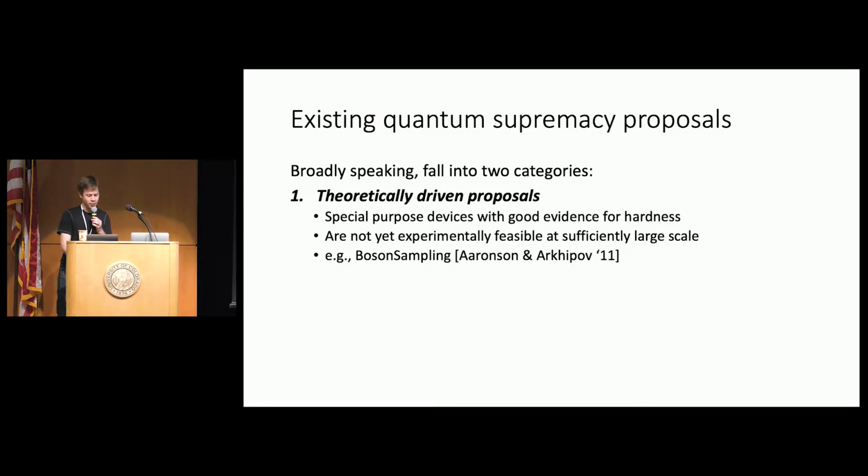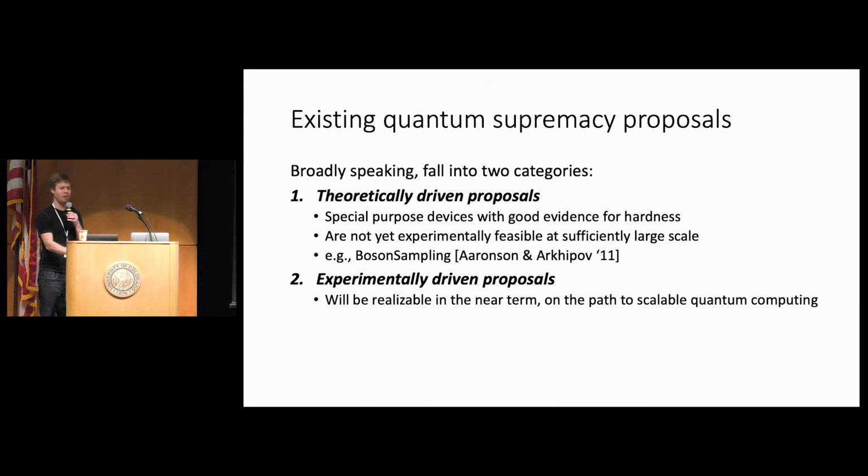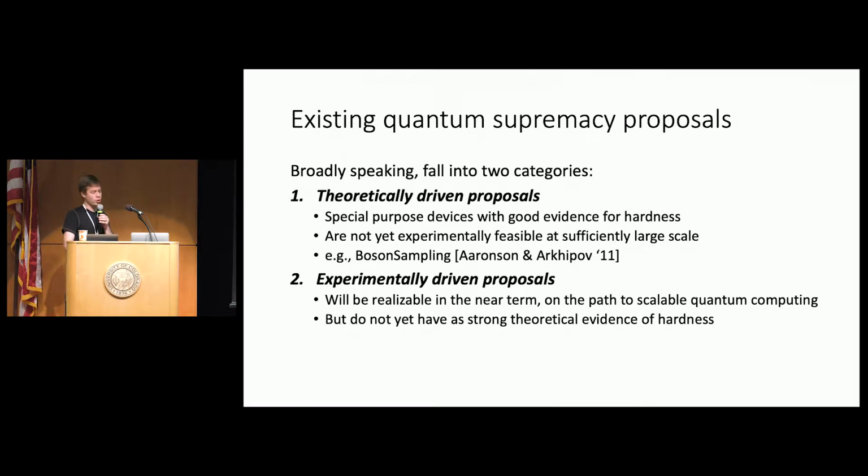The one that we'll talk about a bit is the boson sampling proposal of Aaronson and Arkhipov, which now dates back to 2011. And then separately, there are the experimentally driven proposals. Not surprisingly, these are proposed by experimentalists, and they have the opposite behavior. They will be realizable in the near term on the path to universal scalable quantum computation. But they do not yet have as strong evidence for theoretical hardness.